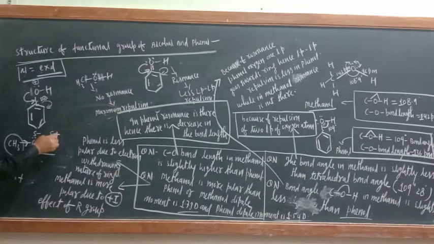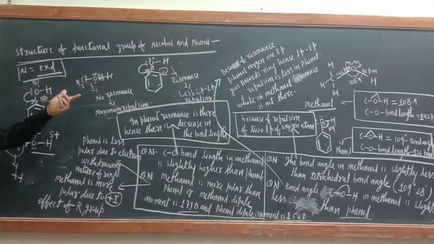Now H is becoming positively charged and O is becoming denser in terms of electrons. Hydrogen is less dense in terms of electrons. Here carbon is becoming a little bit denser in terms of electrons, and oxygen is becoming poor, which is against the rule. Oxygen should be negatively charged, carbon should be positively charged. So here the polarity between C and O is decreasing because of the electron withdrawing nature of the ring.